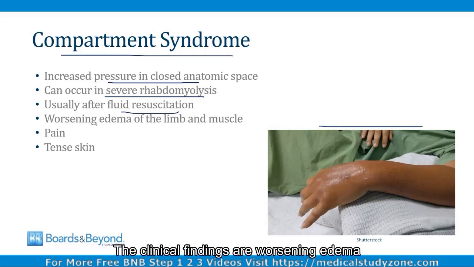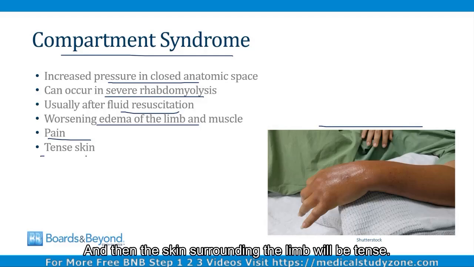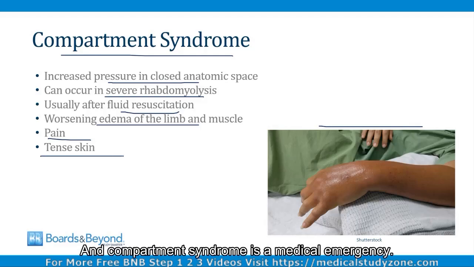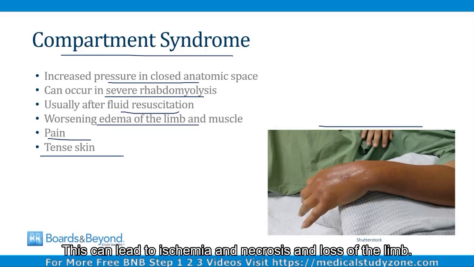The clinical findings are worsening edema of the limb and the muscle tissue. The limb is usually painful, and then the skin surrounding the limb will be tense. And compartment syndrome is a medical emergency. It can cut off blood flow to the extremity. This can lead to ischemia and necrosis and loss of the limb.